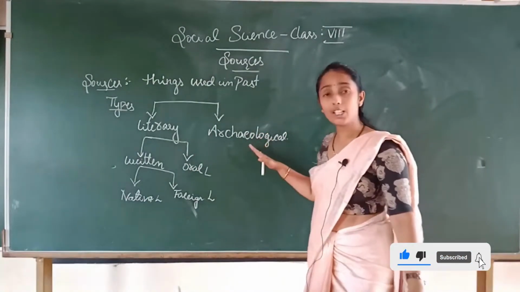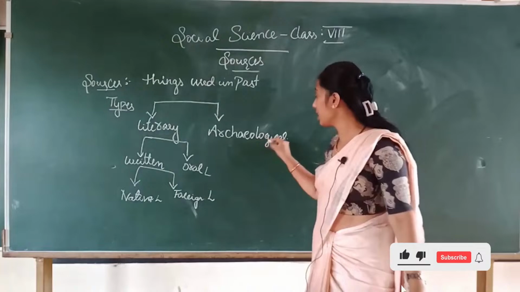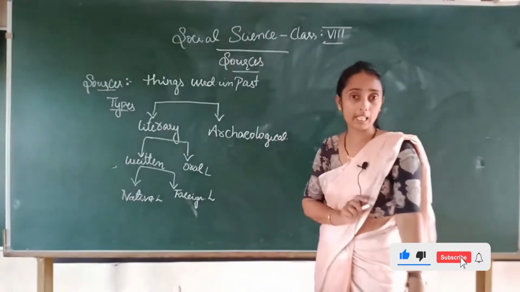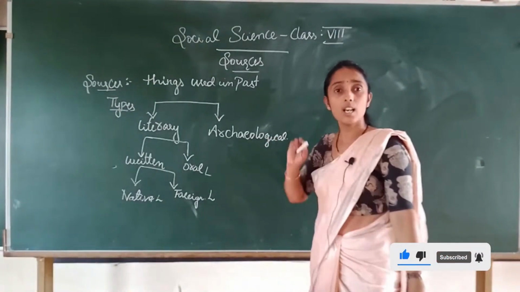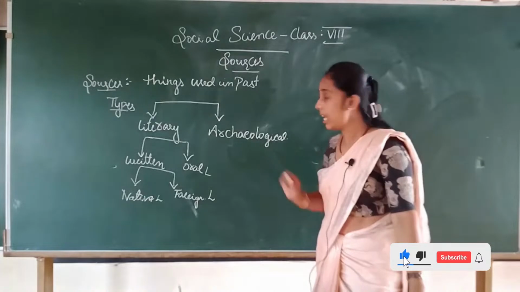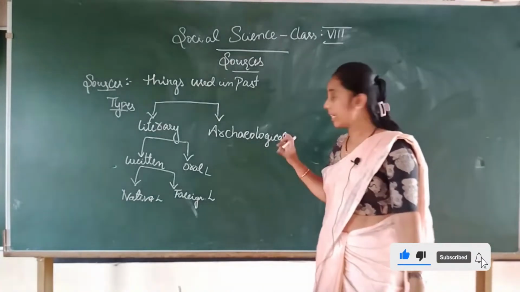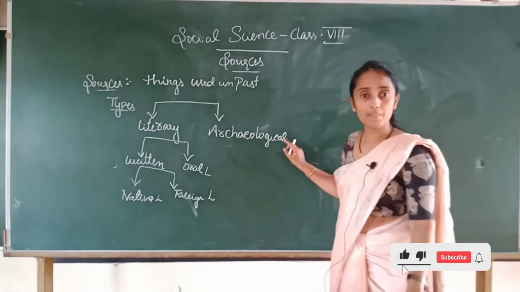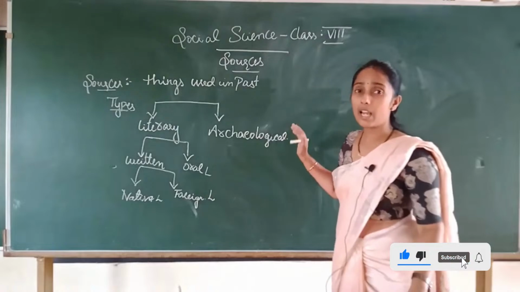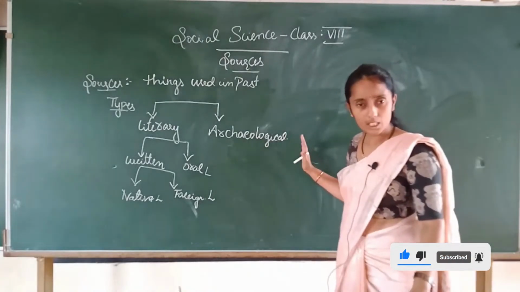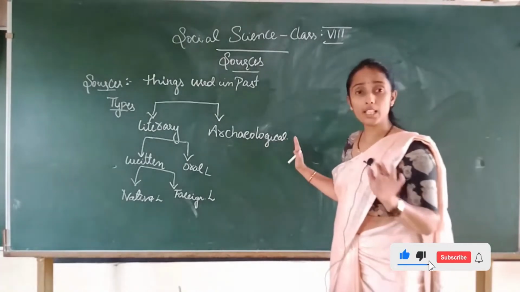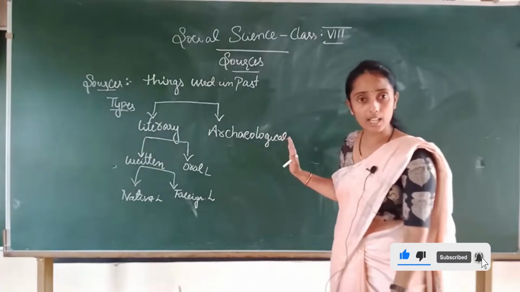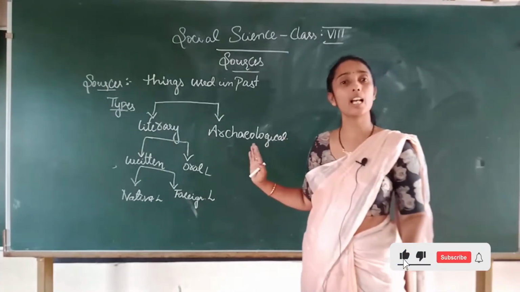Whereas archaeological sources, children, are written on a hard material. Archaeological sources are written on a hard material, and as I told, they are found on the surface of the earth as well as in the depth of the earth. Is it clear? So, suppose it is on the surface of the earth, yes, we can get it, we can study it as the sources.